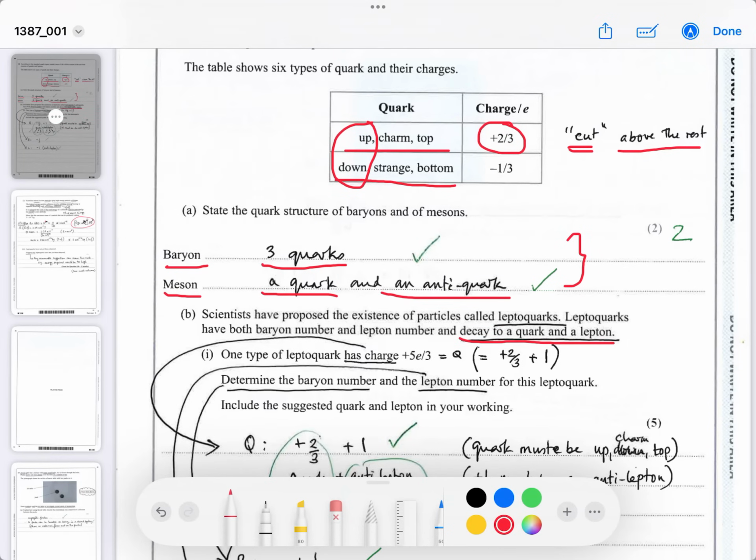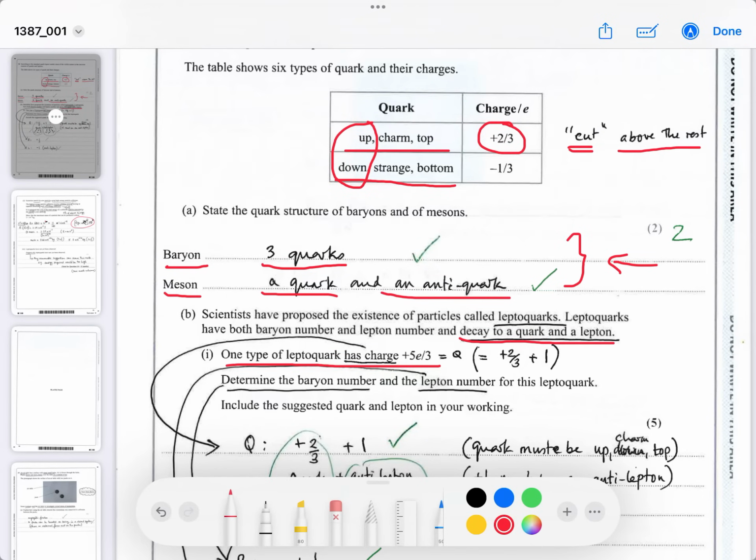The fact that they decay into a quark and lepton means that a leptoquark, if it could exist, would only exist for a very, very small amount of time because it's not going to be stable. The reason there are particles made of quarks and particles made of leptons is because they don't really go together.